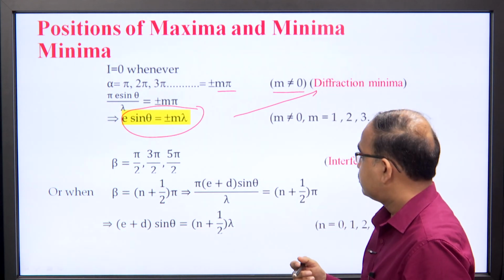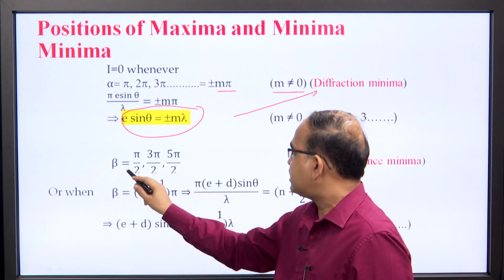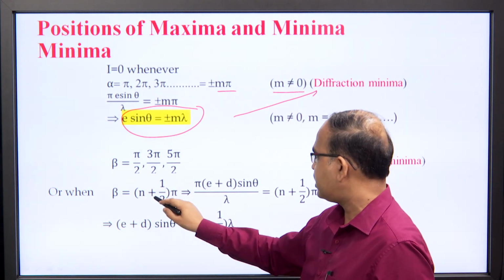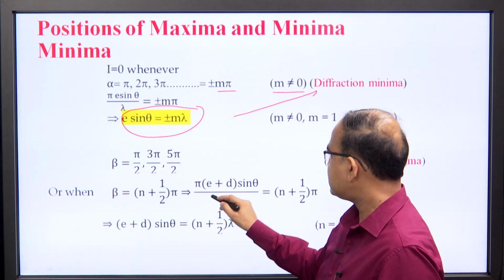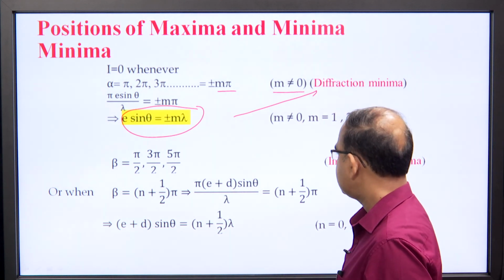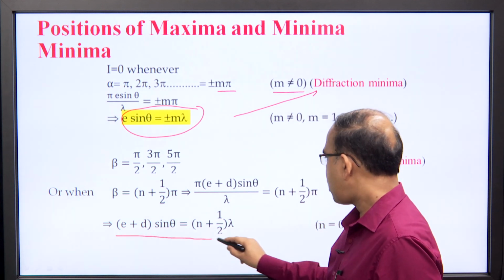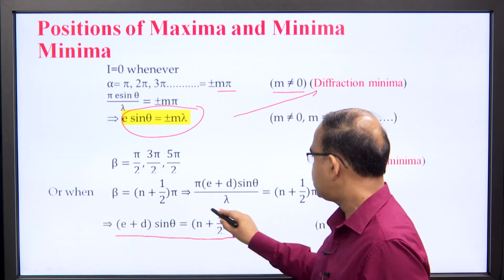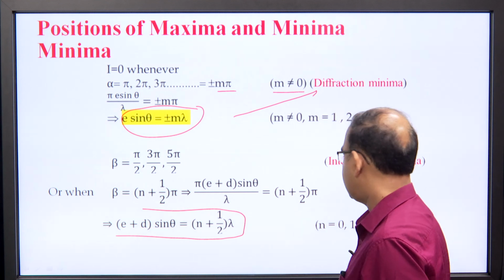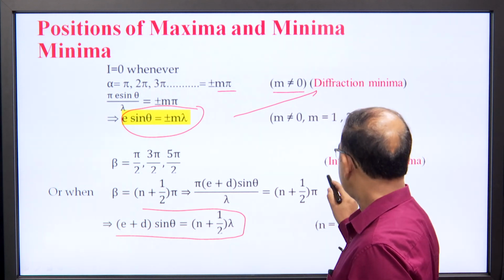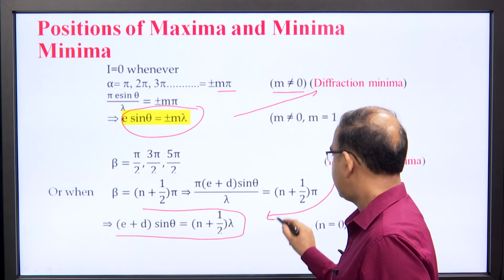The term cos beta will be 0 when beta is equal to pi by 2, 3 pi by 2 and so on, and in general beta is equal to (n plus half) pi. When beta is replaced by pi over lambda times (e plus d) sin theta, we have the equation (e plus d) sin theta is equal to an odd multiple of lambda by 2, or (n plus half) lambda. Here again n is 0, 1, 2, 3 and so on. This equation governs interference minima.